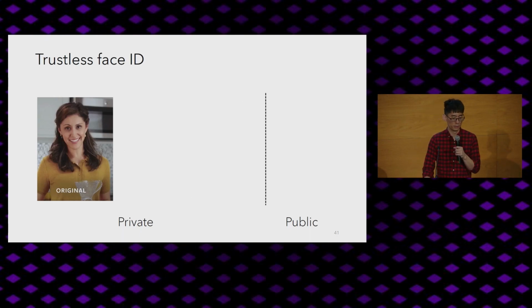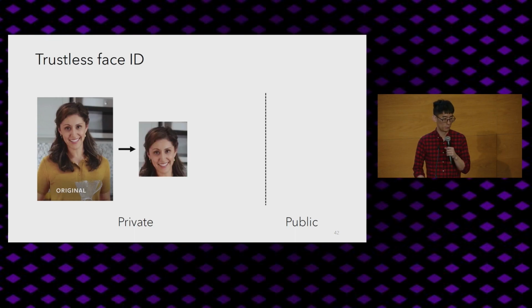I also want to talk about how to do trustless Face ID using these technologies. So the first thing you do is you can take a photo of your face using an attested camera, and you need this to validate that the photo actually came from the real world. And then you perform some image edits, for example, cropping the photo to only contain your face. You might also do other things like rotating the photo or sharpening it to be better for the next step, which is to input it to a Face ID model.